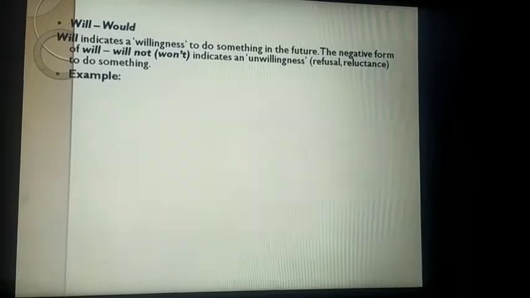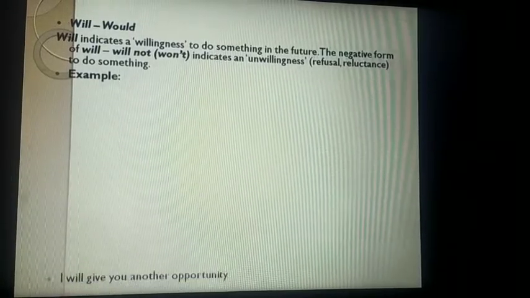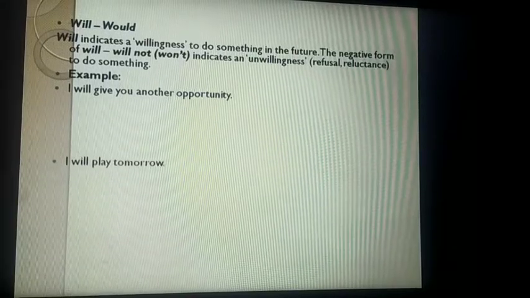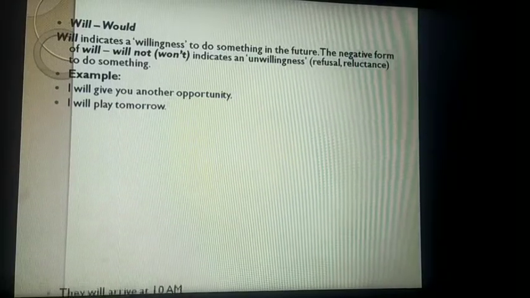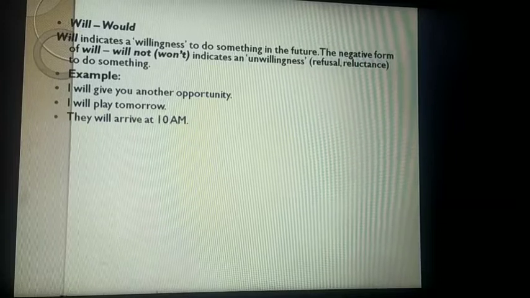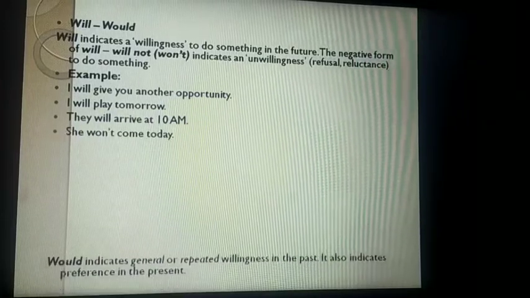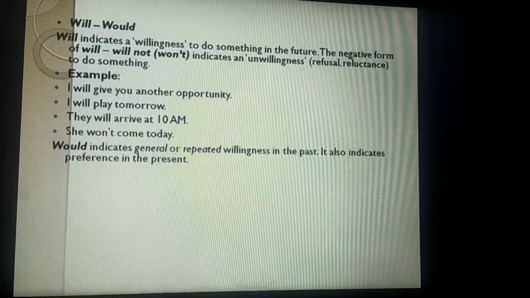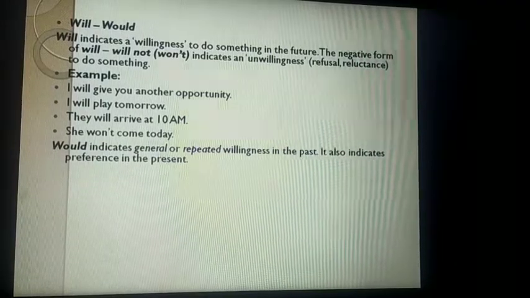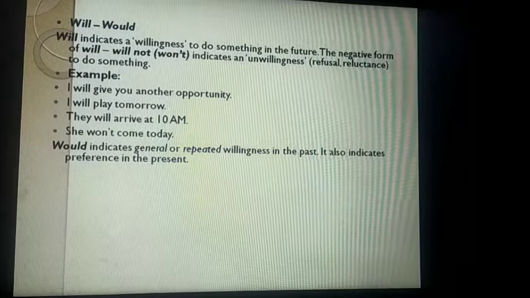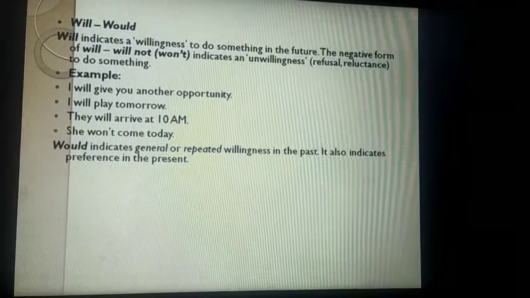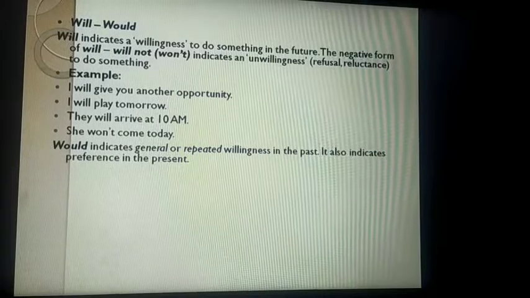Okay, और will का past हो जाता है would. I will give you another opportunity. I'll play tomorrow. They'll arrive at 10. She won't come today. Negative. Would देख लेते हैं. Would indicates general or repeated willingness in the past. Okay, so would is playing the role of past of will, है ना.